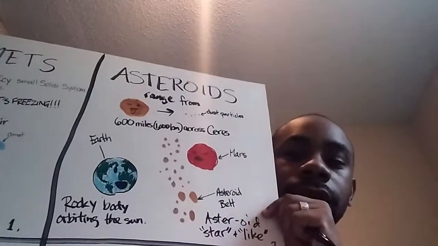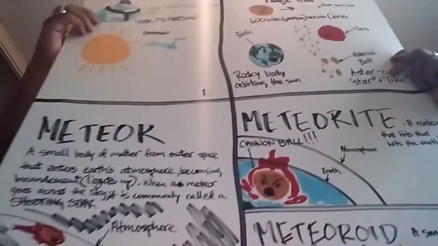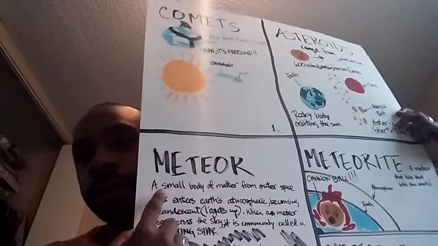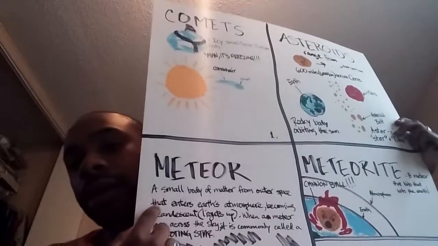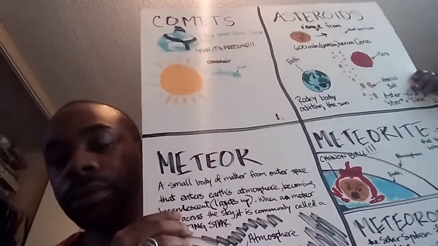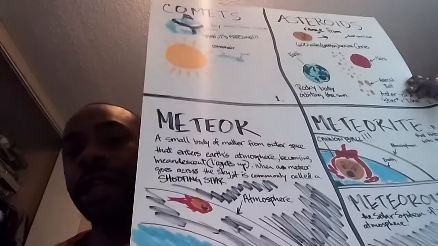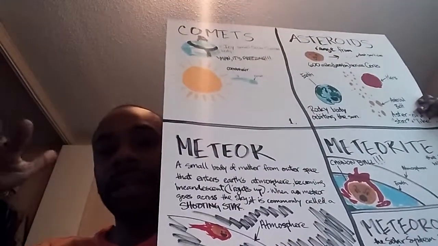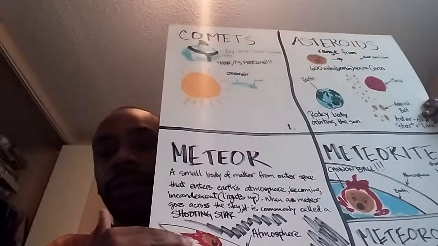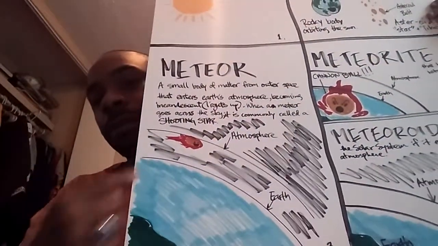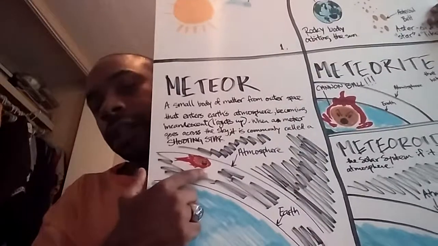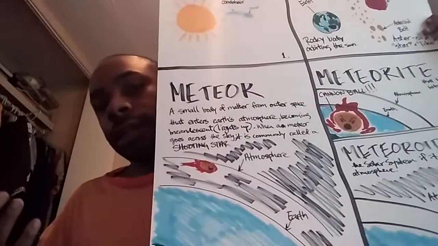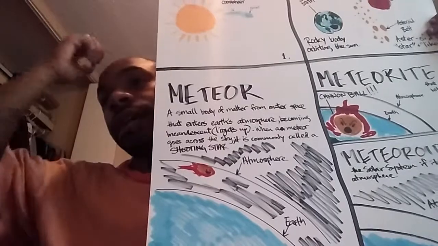So it's star-like. Now we have meteor. A meteor is simply a rocky body that enters the Earth's atmosphere, and when it does, it comes in contact with friction from the atmosphere and begins to ignite. That's where you see a shooting star.